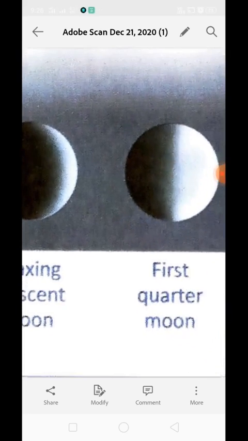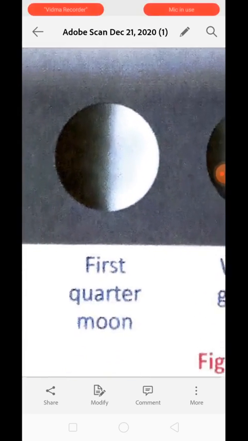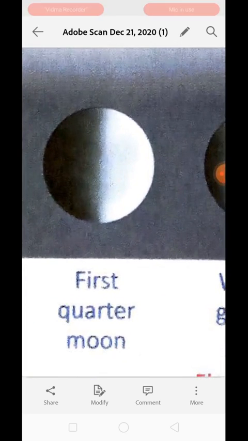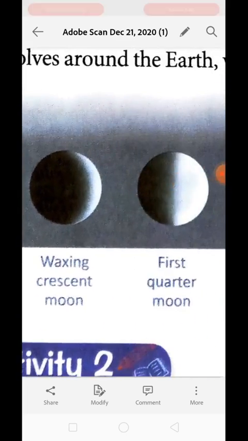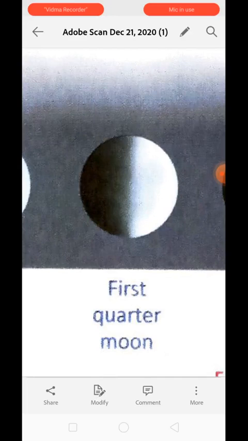Understand? The next is first quarter moon. This comes a week after new moon. After a week from new moon, the first quarter moon is visible. By this time the moon completes a quarter of its turn around the earth.